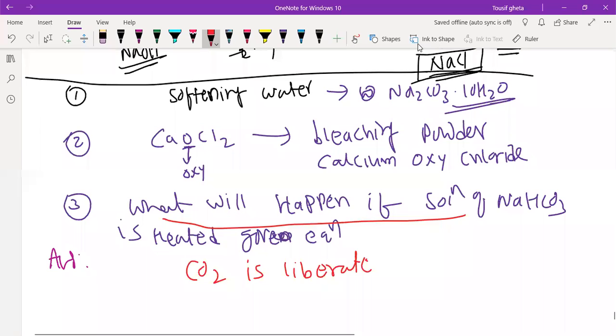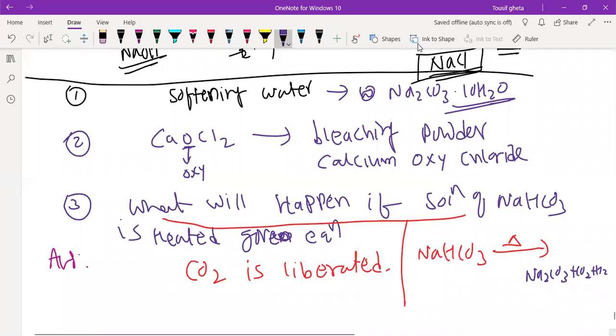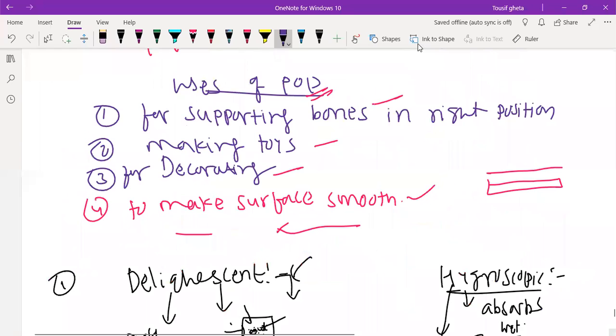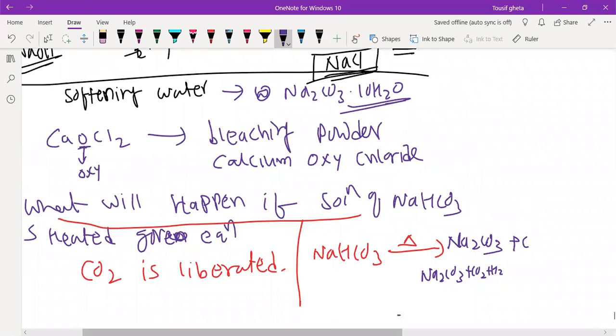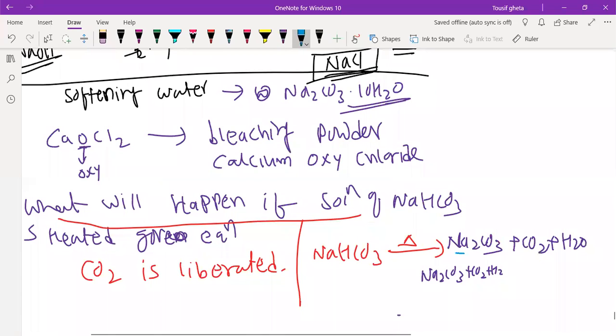Okay. Now the reaction is NaHCO3. If it is heated, then you will get Na2CO3 plus CO2 plus H2O. Balancing we can do here. Na2 is there, so give 2 here. The rest automatically looks balanced.